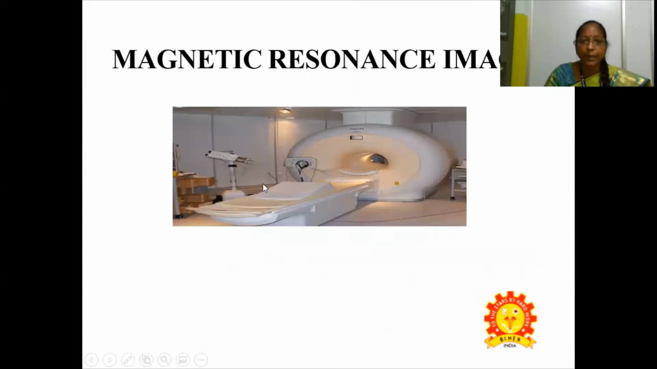So this is the magnetic resonance imaging system, where the patient will be placed here, and this is the area where we take the diagnosis of the patient. This is the arrangement made, and this photo shows the MRI scan space.